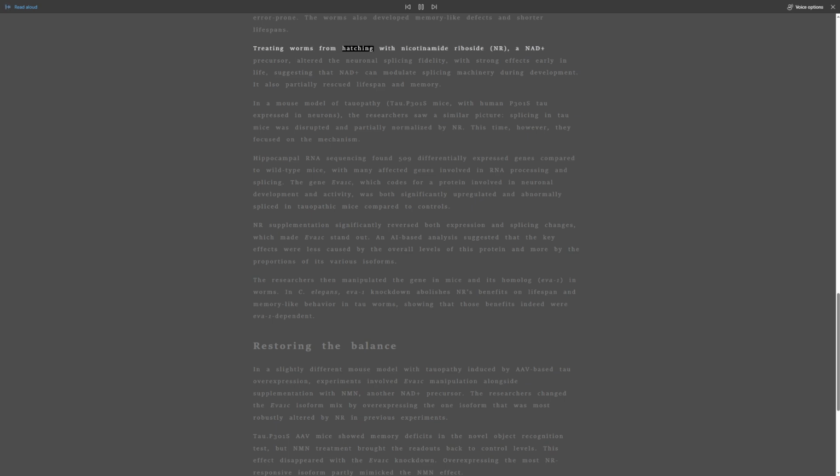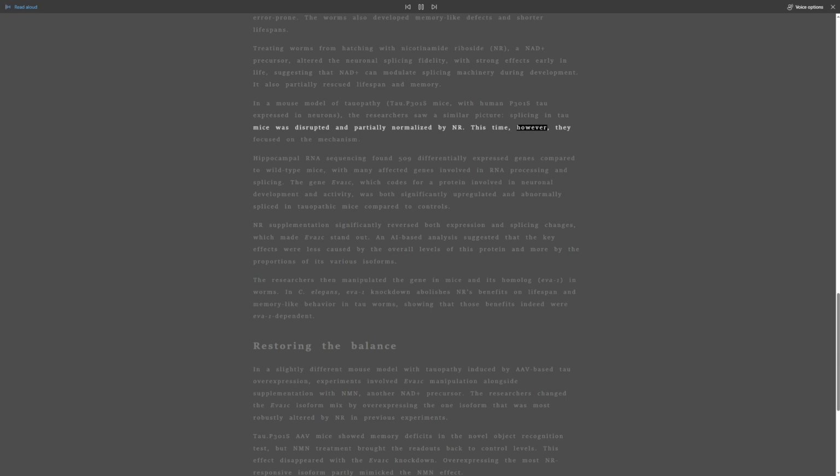Treating worms from hatching with nicotinamide riboside, NR, a NAD+ precursor, altered the neuronal splicing fidelity, with strong effects early in life, suggesting that NAD+ can modulate splicing machinery during development. It also partially rescued lifespan and memory. In a mouse model of tauopathy, tau.P301S mice, with human P301S tau expressed in neurons, the researchers saw a similar picture. Splicing in tau mice was disrupted and partially normalized by NR.